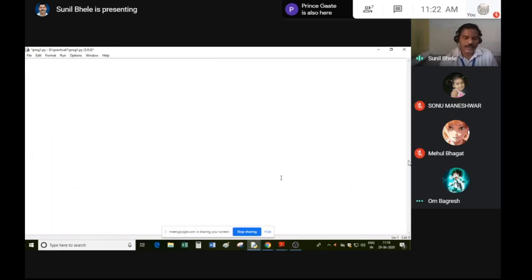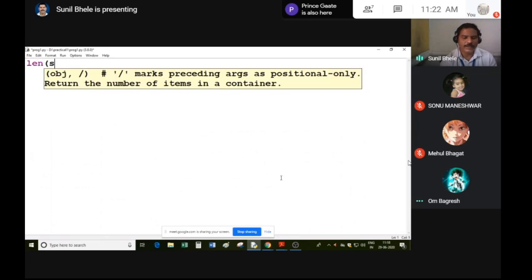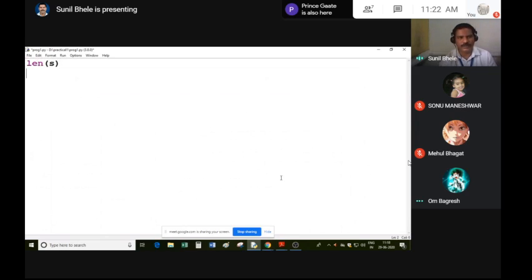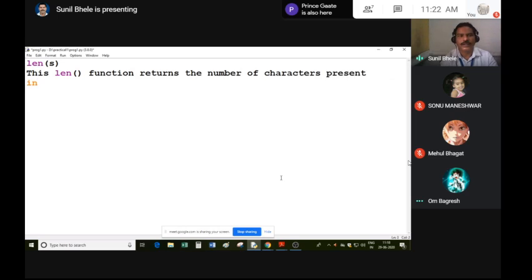One function you already know is the len function. This len function can be applied on a string also. This len function returns the number of characters present in a string.